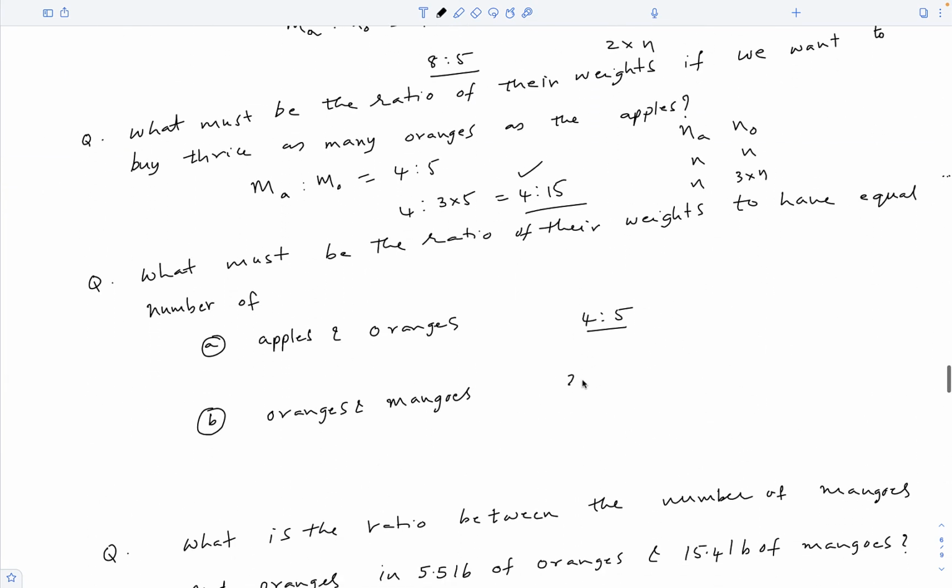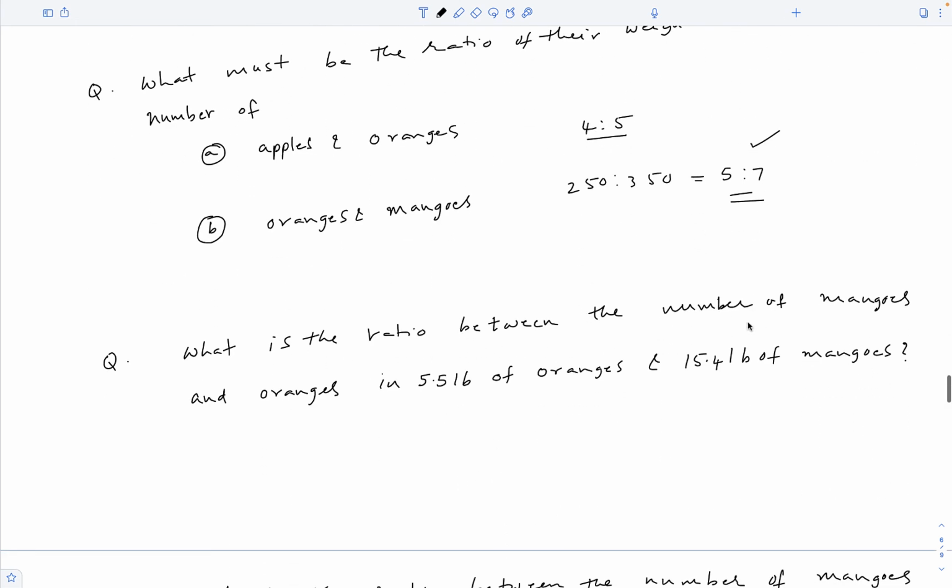So the ratio is 250 to 350. I think that is 5 to 7. So if the quantities of oranges and mangoes that we buy are in this ratio, we will have an equal number of oranges and mangoes. The next question reads, what is the ratio between the number of mangoes and the number of oranges